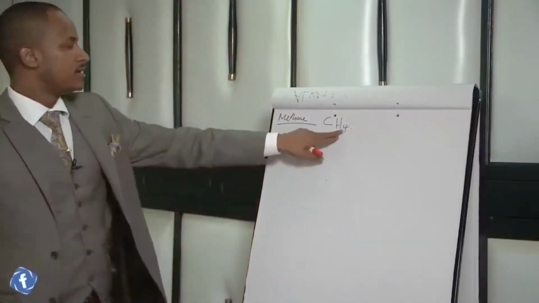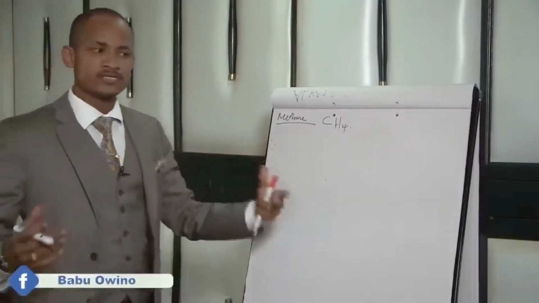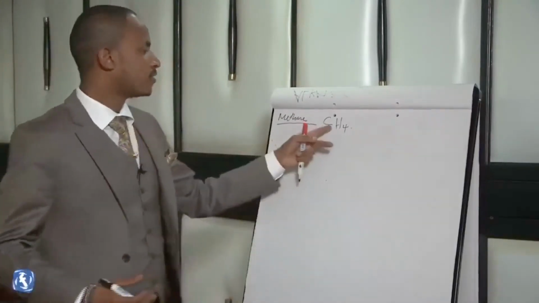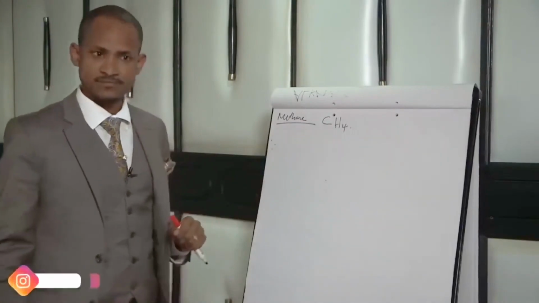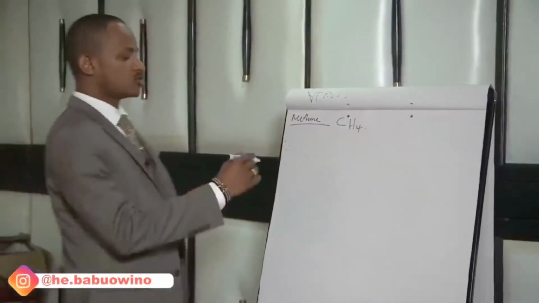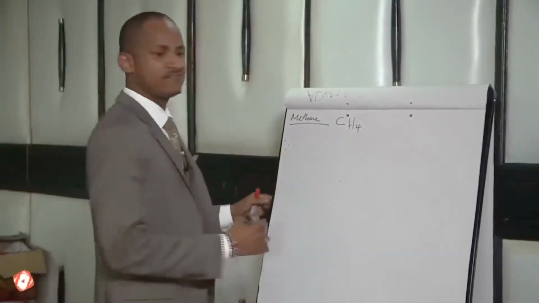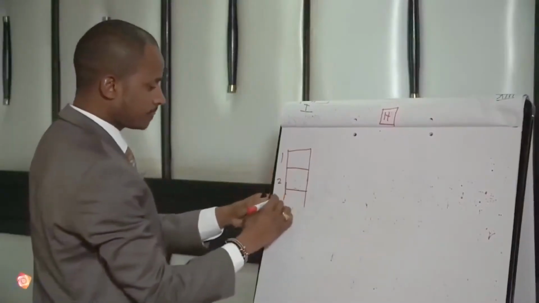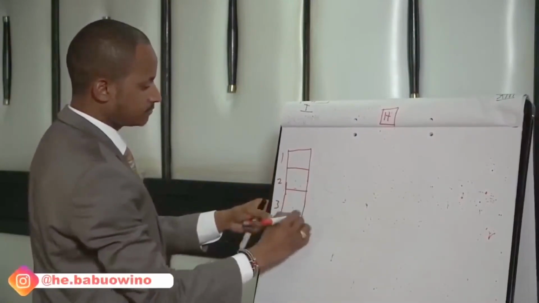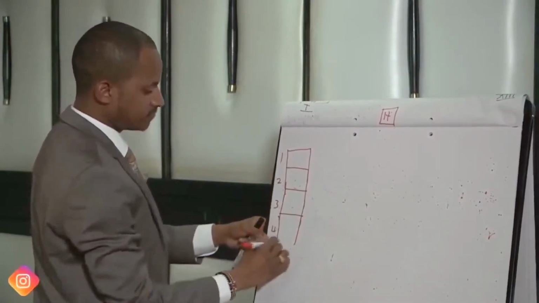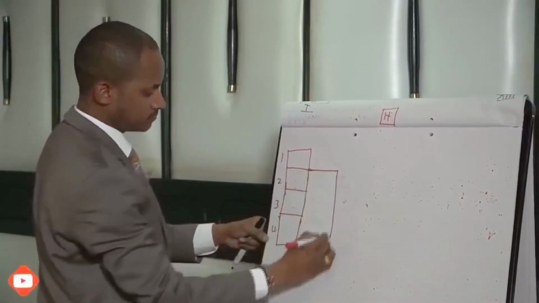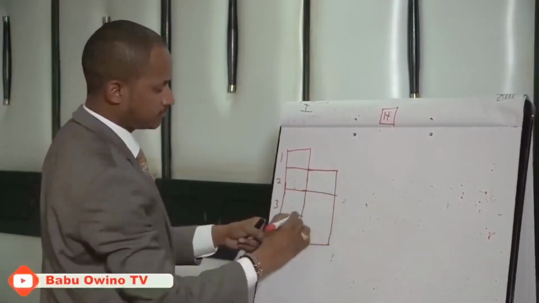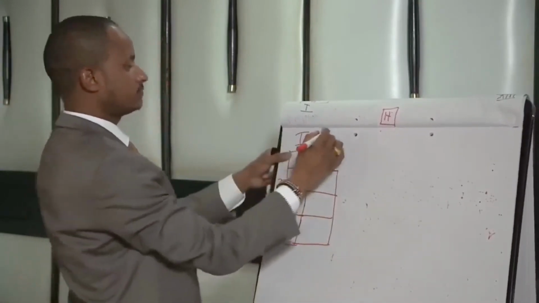So from here, I want you to be attentive, class, and listen carefully. From the periodic table, we want to know where carbon and hydrogen lie. So I will draw a periodic table with the first 20 elements. Period 1, period 2, period 3, and finally period 4. So group 1.